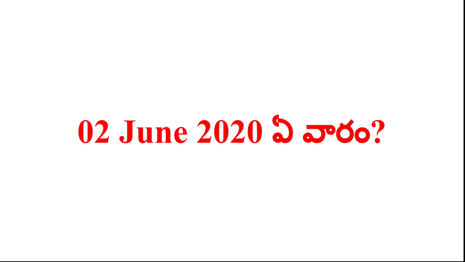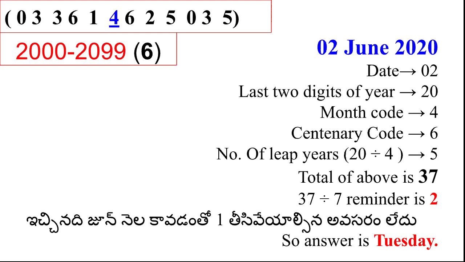If it is January or February, then after getting the result, you subtract 1 to get the exact final result. So this is also the same. For 2nd June 2020: date, last 2 digits, month code, centenary code, number of leap years, the total of the above is 37. Then 37 divided by 7, the remainder is 2.